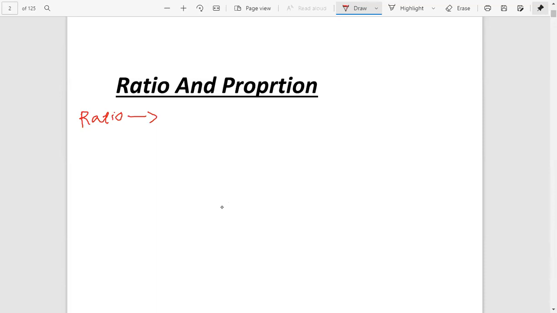If we find the ratio of two numbers, we see the relation between those numbers, how the first number is related to the second number. That is, ratio is the relation between two or more quantities. Ratio can be represented in two ways. First method: x is to y. This form is called linear form. Another one: x by y. This form is called fractional form.